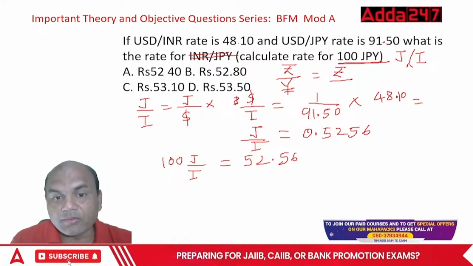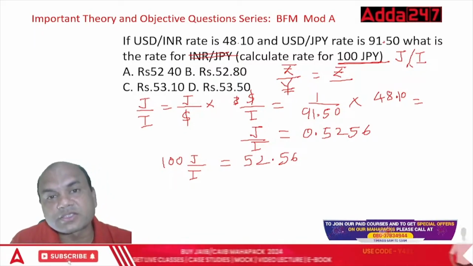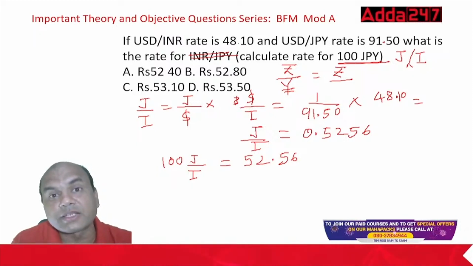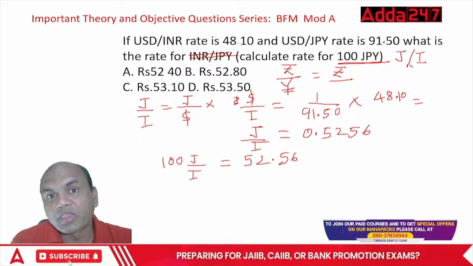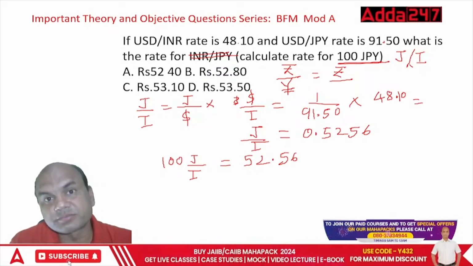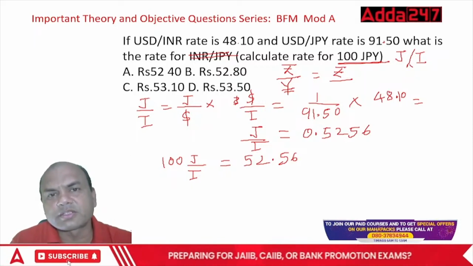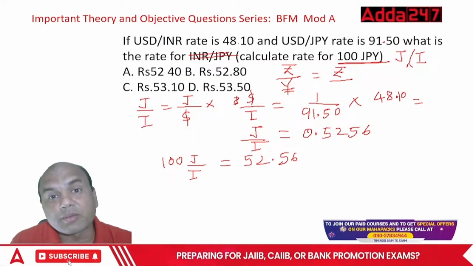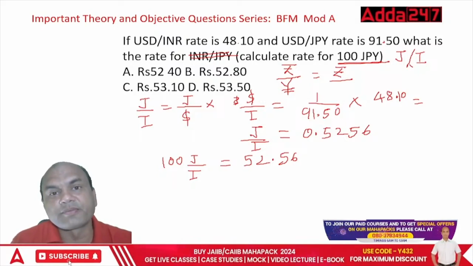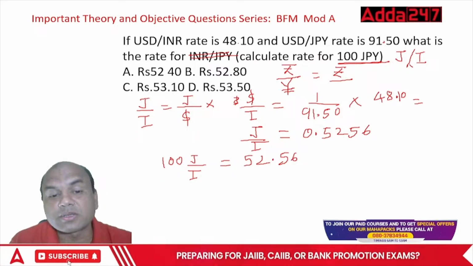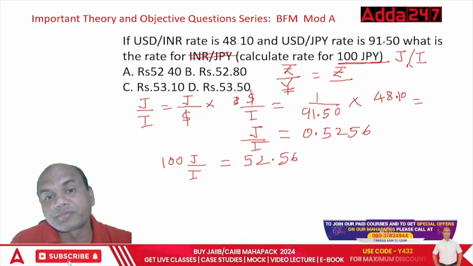But remember, it doesn't mean if any currency is stronger, like rupee is stronger over here, that India is more developed than Japan. No. We are the 5th largest economy. Japan is almost the 3rd largest economy now. Third or fourth. Germany and Japan, they both are in this fight. We are planning to surpass them in the next 3 years. So that's why remember, even though Japan has the lower currency, Japan is a bigger economy than India. Okay.